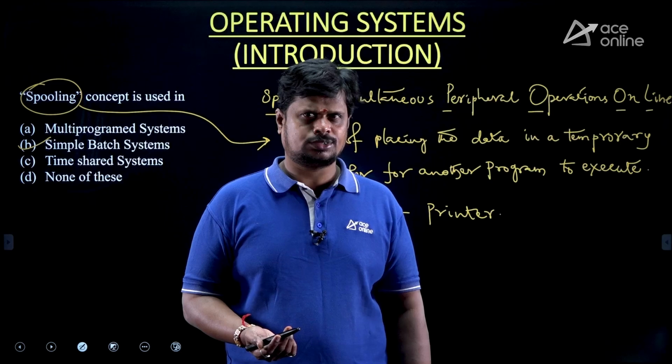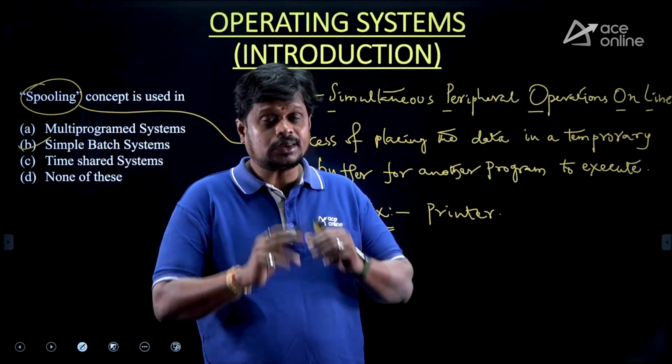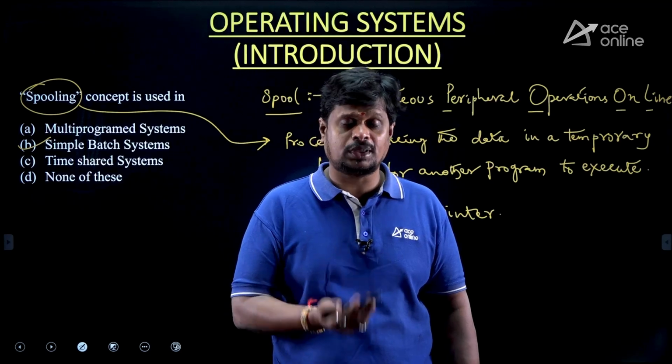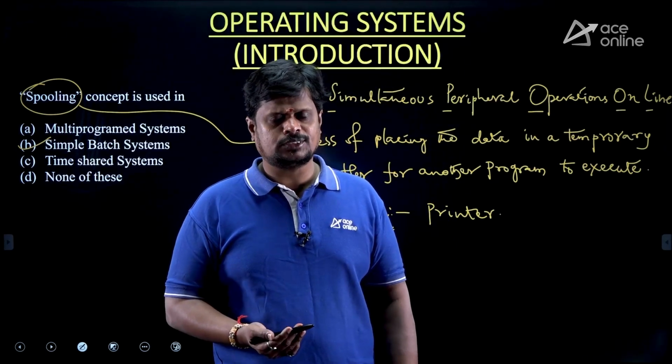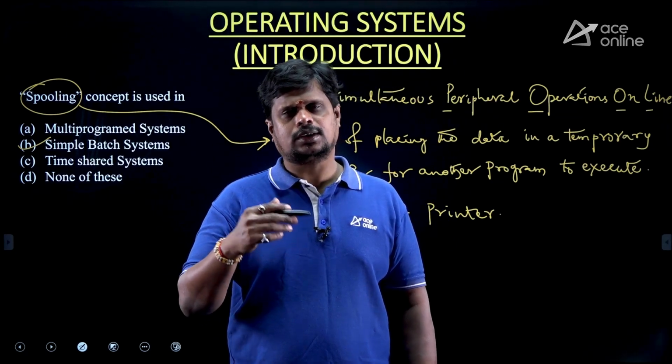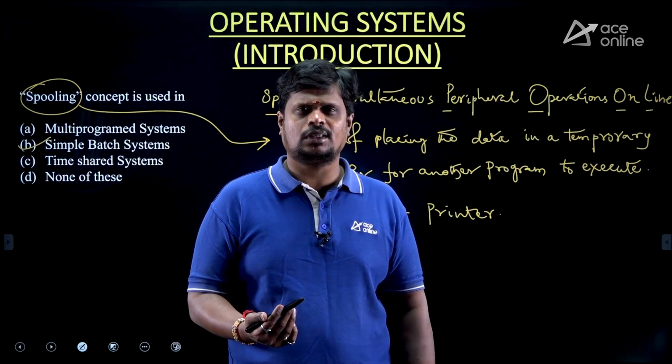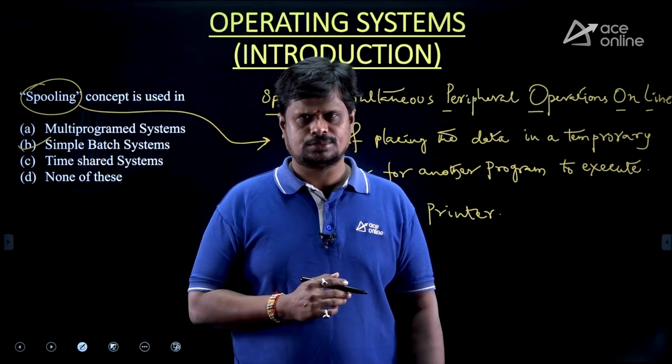No. So which means complete execution of file 1 must be done. All 100 pages must be printed with respect to file 1, and only then can it take the second file to start printing, even though the second file has only one page.